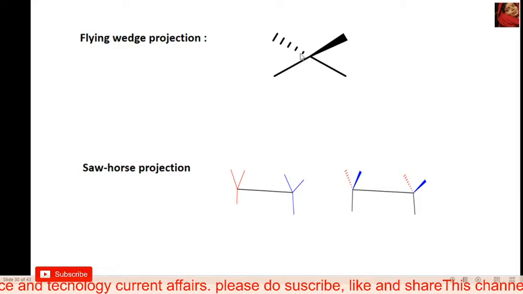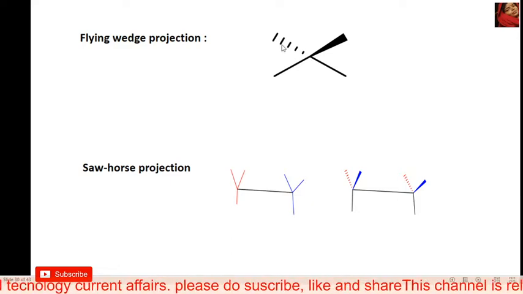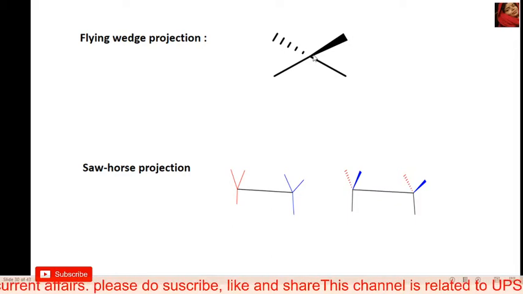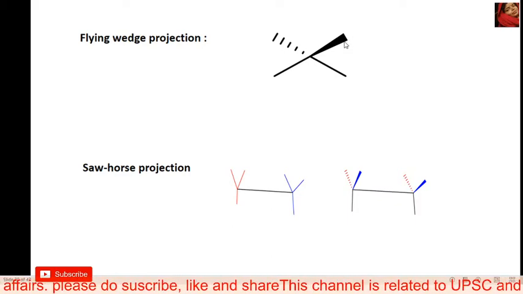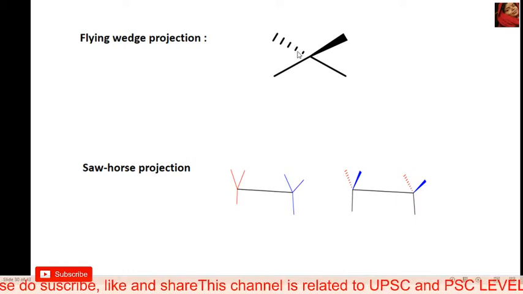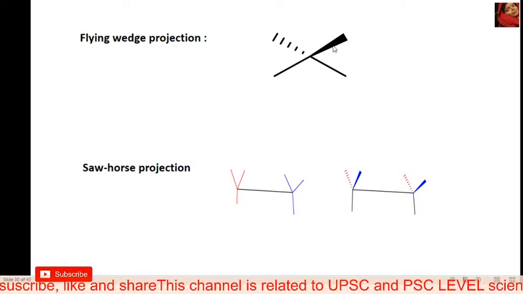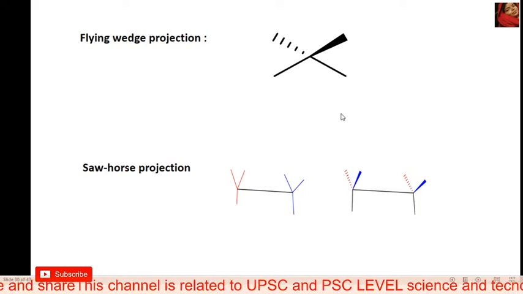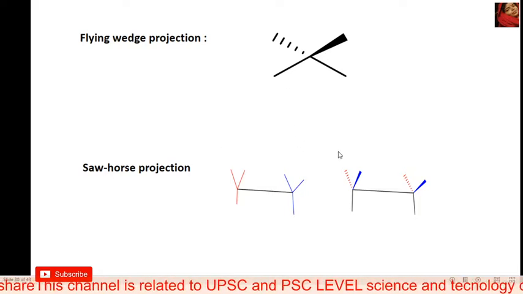So your left hand side is always a back bond or dash bond, and your right hand side always has a wedge bond. That bond is above the plane, and this bond is below the plane. It means this is the back side and this is the front side. It's very important information when we solve many questions.